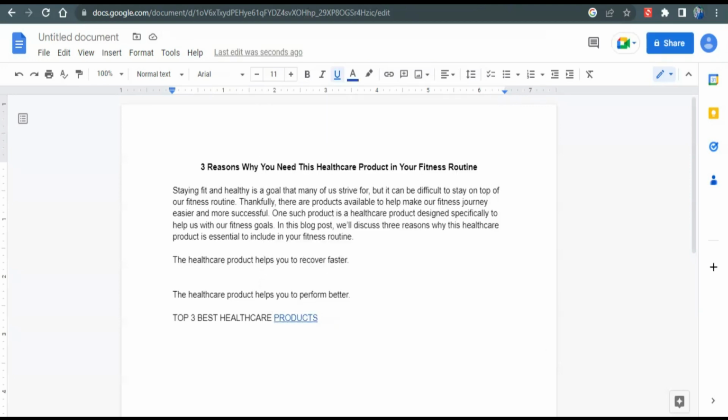So what this does is whenever someone reads this article or blog post, and then at the end of the article when someone clicks on this link, and then makes a purchase, then you would earn some commission as an affiliate marketer. So if you don't have a product to promote yet, don't worry, I'm going to show you a website which you can use to promote products as an affiliate marketer.